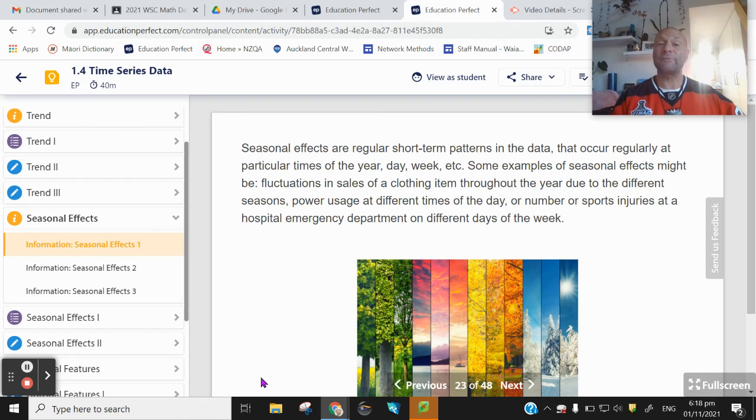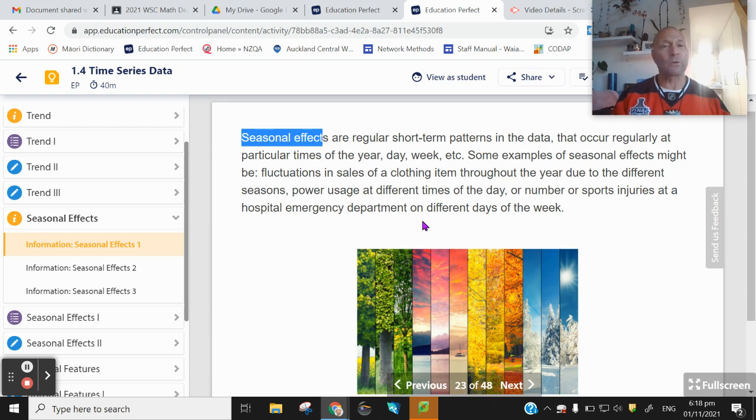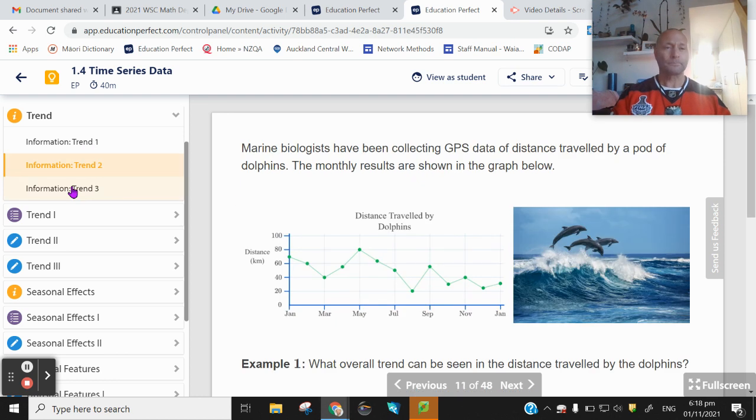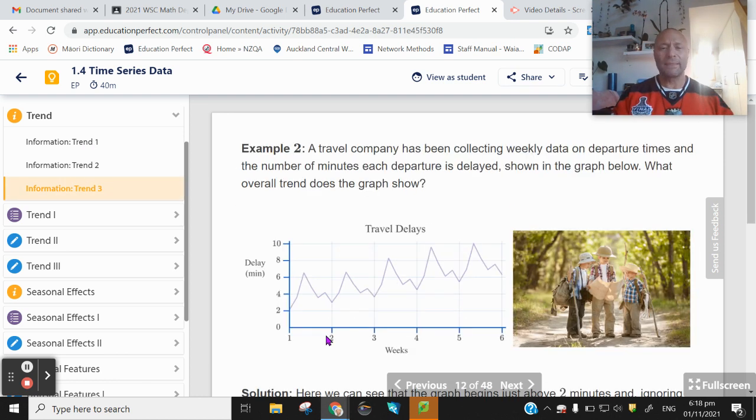Another talking point for time series data is going to be what is known as a seasonal effect. Those are short-term patterns in the data that occur regularly at particular times of the year, day, week, etc. If we go back to this example we looked at with our trend, we see here that